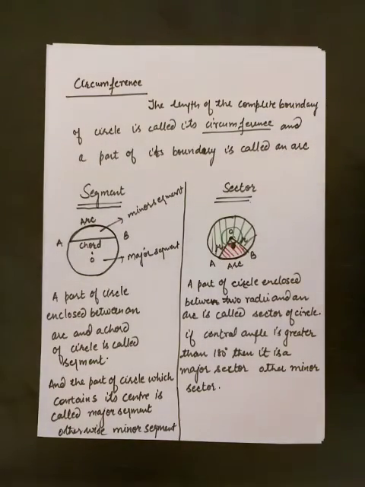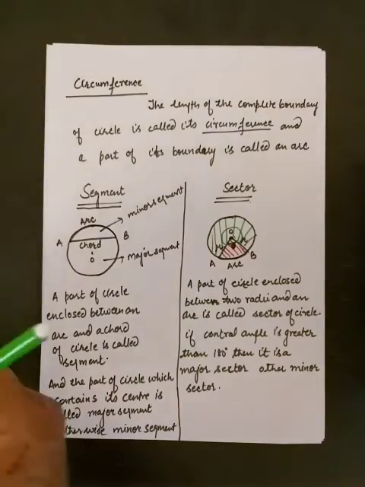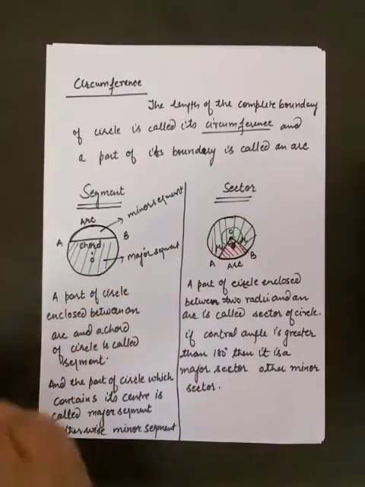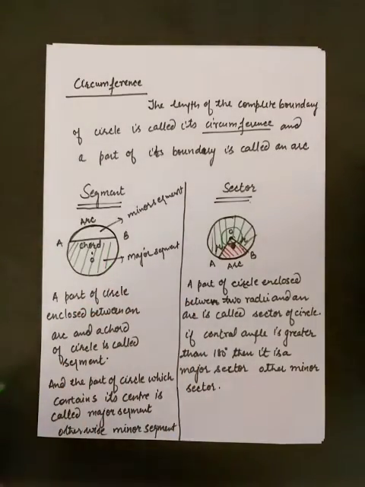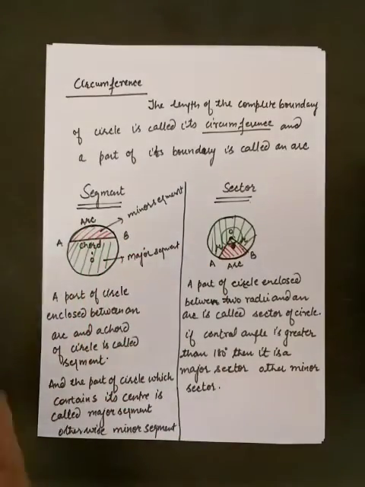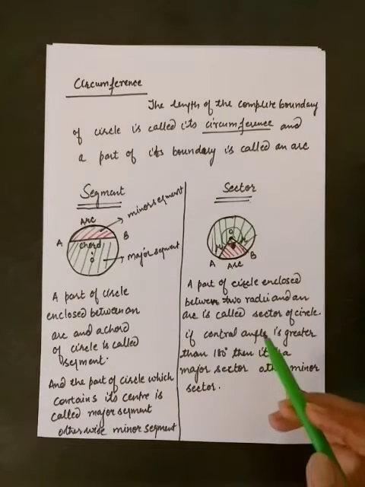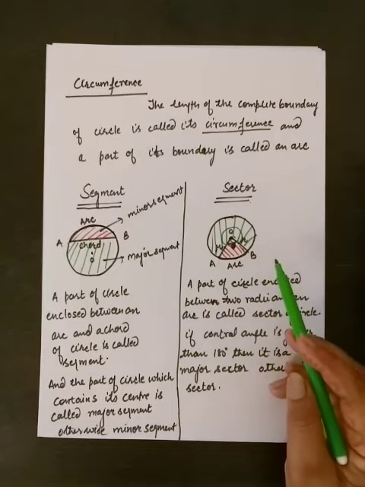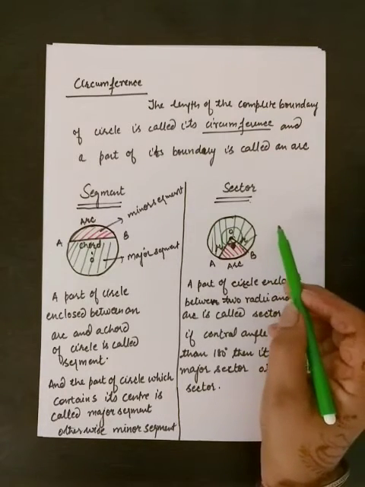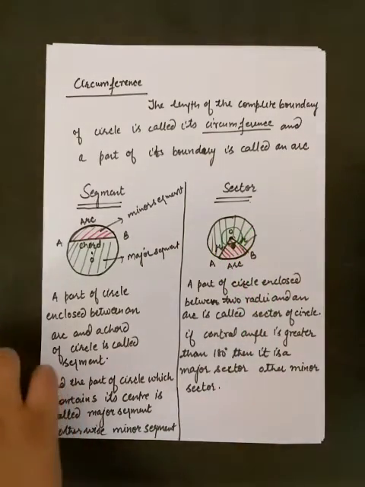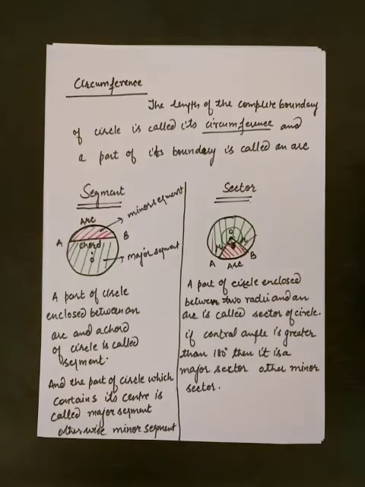Similarly, for segment we can say this one is the major segment and this one is the minor segment. And when you draw a circle in a plane, it divides the plane into three parts. First part is the exterior of the circle, then the circle, and the interior of the circle. So these were some basic terms for this chapter.